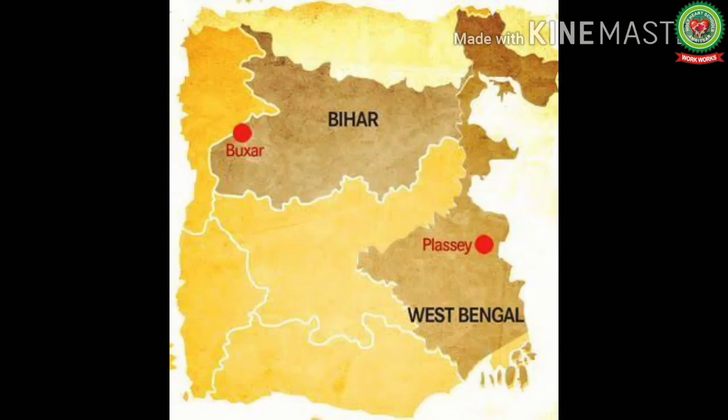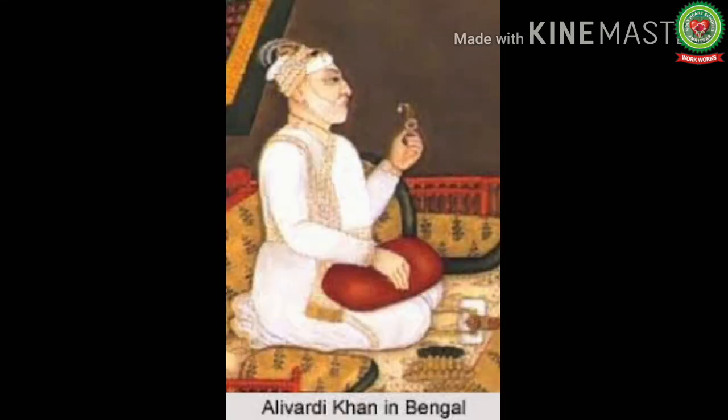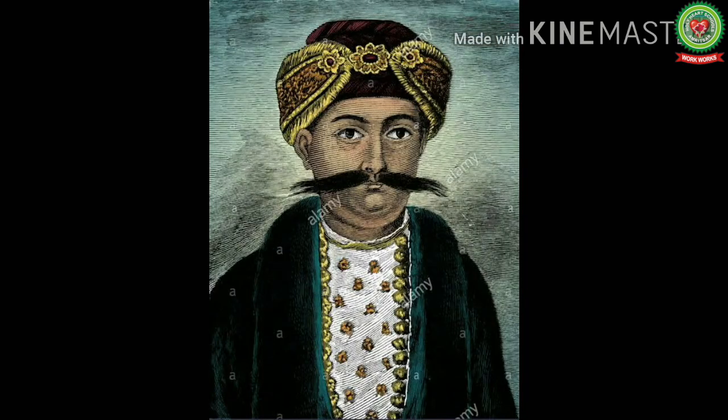So, the beginning of the British political control over India may be traced back to the Battle of Plassey in 1757. Robert Clive wanted a puppet ruler who could grant them more privileges. Before Siraj-ud-Daulah, Ali Vardi Khan was the Nawab of Bengal and he died in 1756. After his death, Siraj-ud-Daulah was made the Nawab of Bengal. But the company was worried about his power and keen on a puppet ruler who would willingly give them the trade concessions and other privileges.